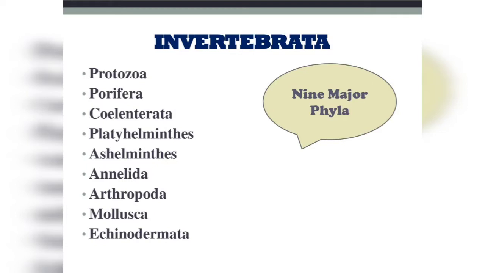There are some peculiar animals which constitute a separate phylum and are represented by very few species. They are minor phyla. Their participation in ecological communities is very limited. There are 21 minor phyla. In this video content, we are going to discuss only about major phyla.